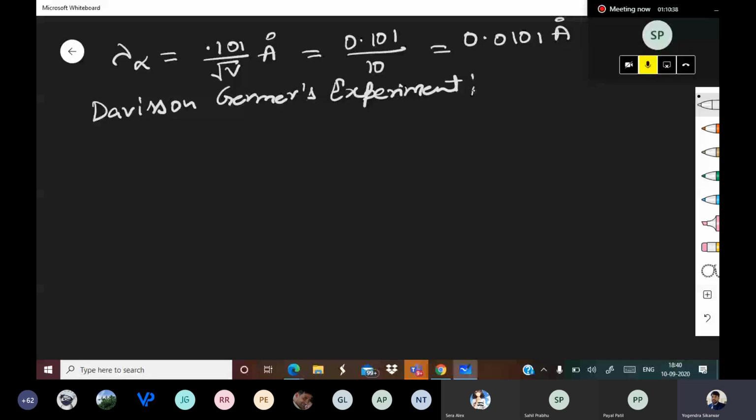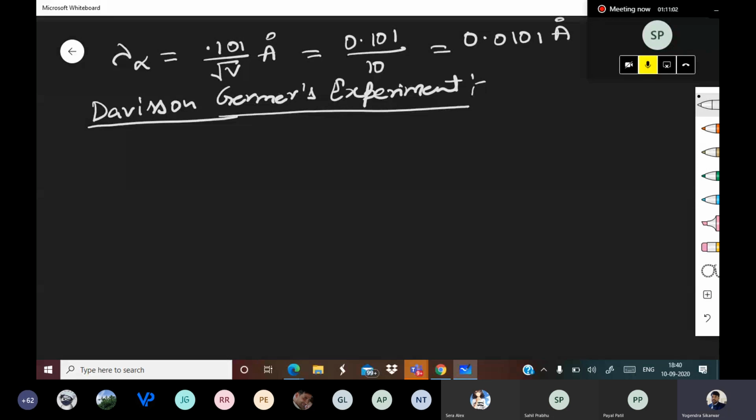Davison-Germer's experiment. So Davison and Germer, these two people, performed an experiment and verified. Basically, they calculated the wavelength of electron, which came out to be exactly the same as the wavelength calculated by the de Broglie formula.